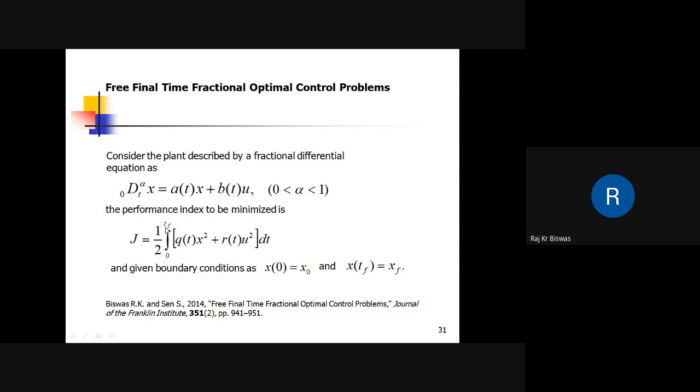Here the final time hardly matters, whether some more time is needed or it lands before the actual time. What matters is the final state, so the final state is fixed. Otherwise there will be a problem. So this is a practical example of a free final time problem, where the final time is free but the state is fixed.